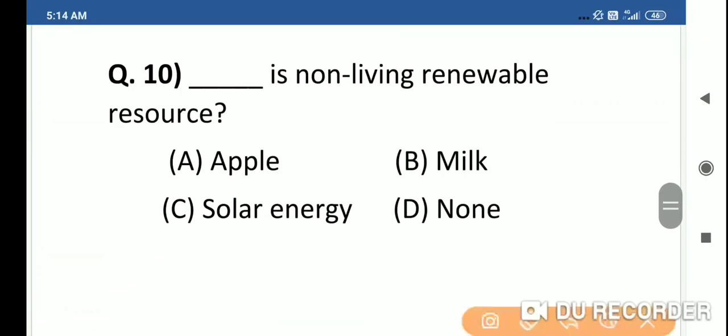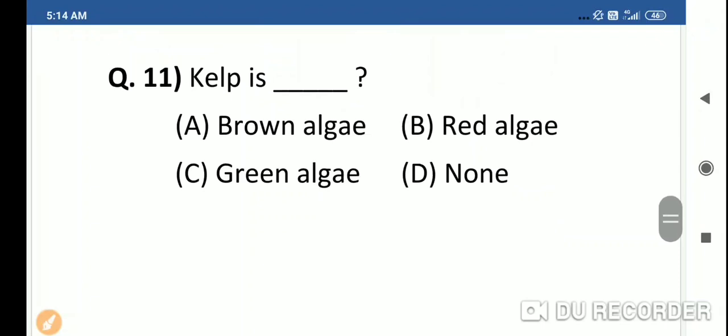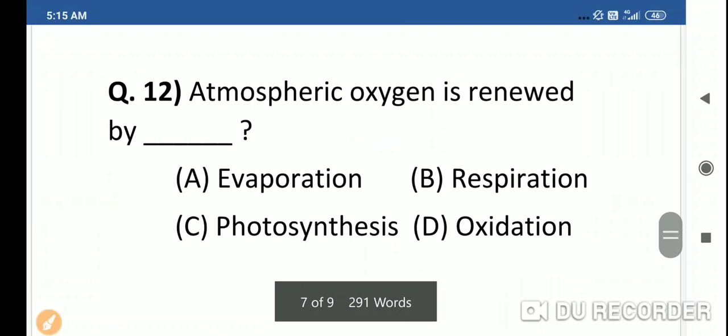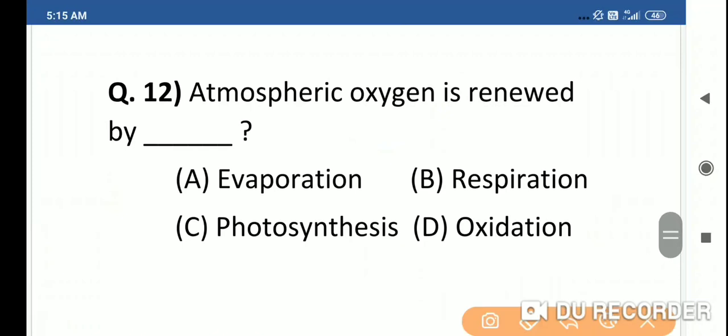Dash is non-living renewable resource: solar energy. Kelp is dash: brown algae. Atmospheric oxygen is renewed by photosynthesis.